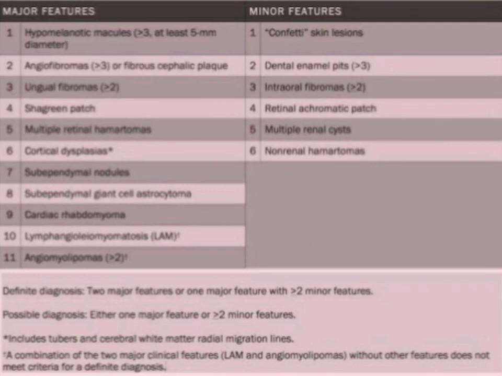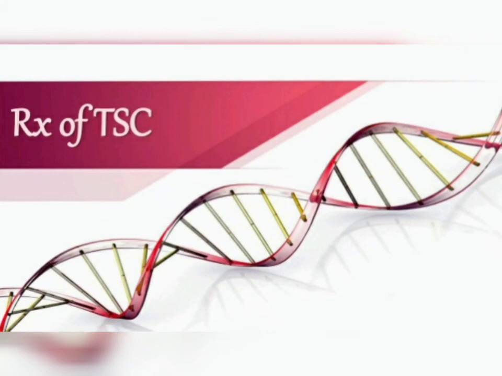have any two major features, then you may have one major feature with greater than 2 minor features. So you must understand, either you have two major features or you have one major feature and greater than 2 minor features. Now let us discuss the medicines for tuberous sclerosis and what treatment is available for tuberous sclerosis patients.